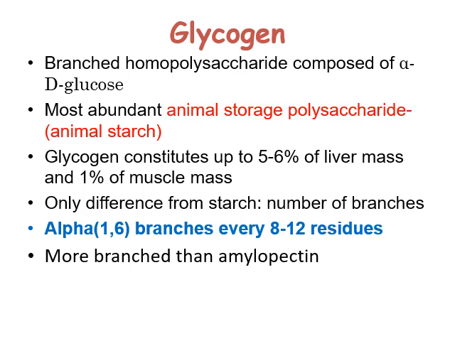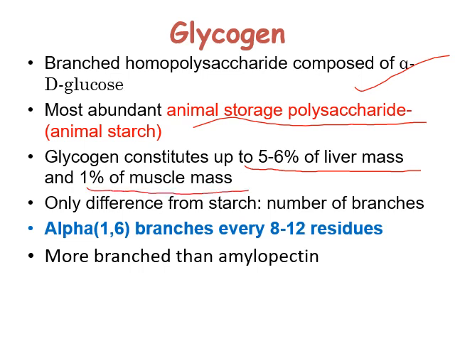So let me focus on glycogen now. It is another homopolysaccharide. It is a branched homopolysaccharide composed of alpha D glucose, and remember that it is an animal starch polysaccharide. That means the storage form of glucose in animals is glycogen. This glycogen is stored in two important organs in the human body, the liver and the muscle. Glycogen constitutes up to 5 to 6% of liver mass and 1% of muscle mass.